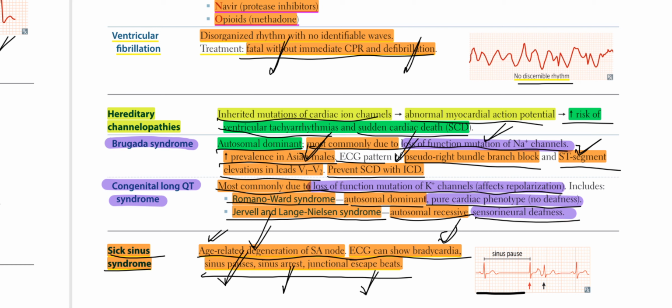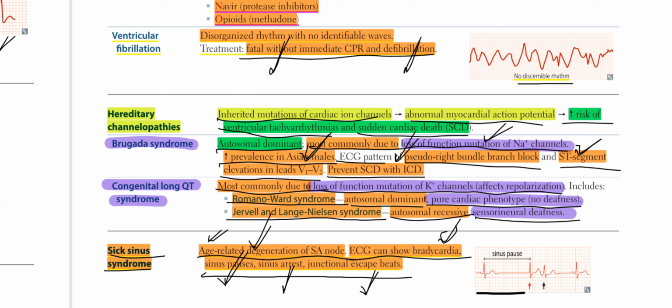Brugada syndrome, autosomal dominant, most commonly due to loss of function mutation of sodium channels, increased prevalence in Asian males. ECG pattern of pseudo right bundle branch block and ST segment elevation in leads V1, V2. Prevent sudden cardiac death with ICD, implantable cardiac devices. Congenital long QT syndrome, most commonly due to loss of function mutations of potassium channels, affects